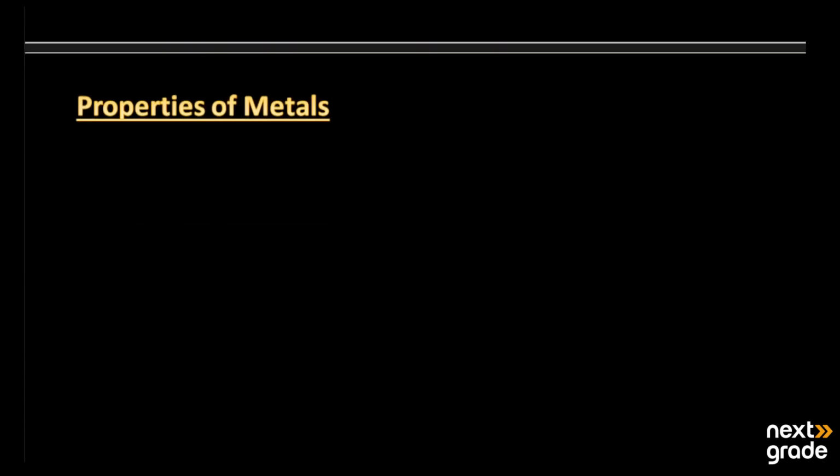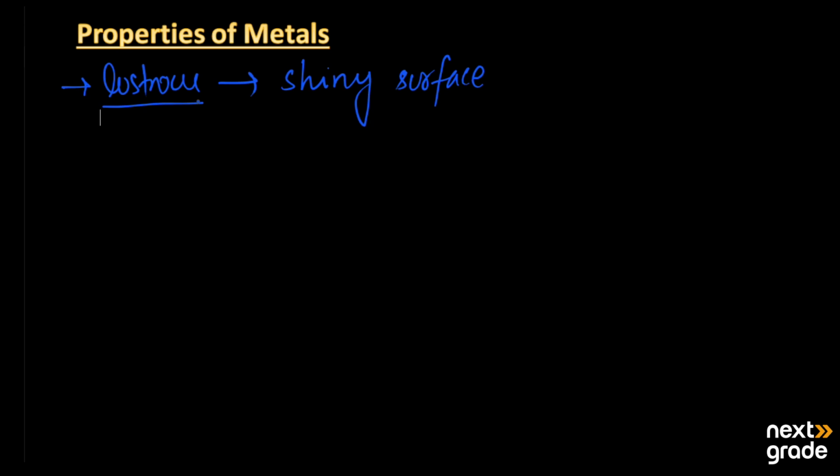Next, the property of metals is that they are lustrous. Now what is meant by lustrous? They have shiny surfaces. All metals have shiny surfaces, so this property is known as being highly lustrous.